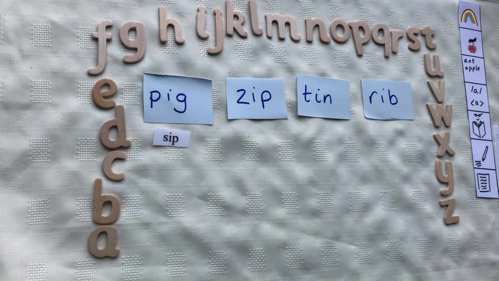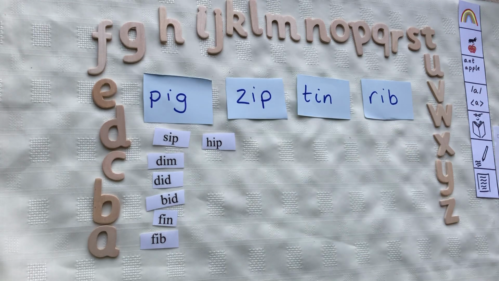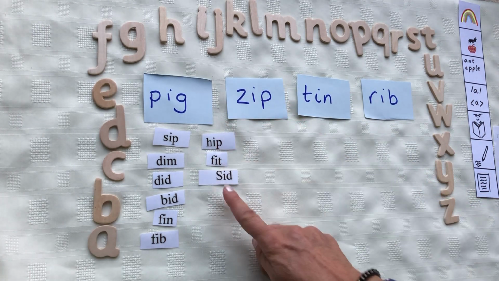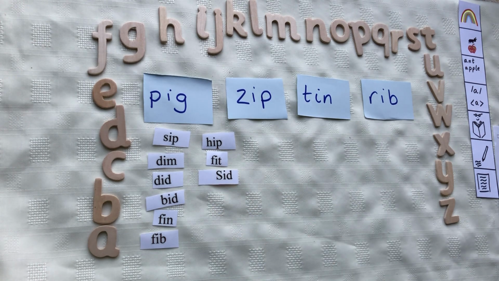Let's read some more words with the I sound. Sip, dim, did, bid, fin, fib, hip, fit, Sid. It's a capital letter. Why do we have a capital letter? It's a name.